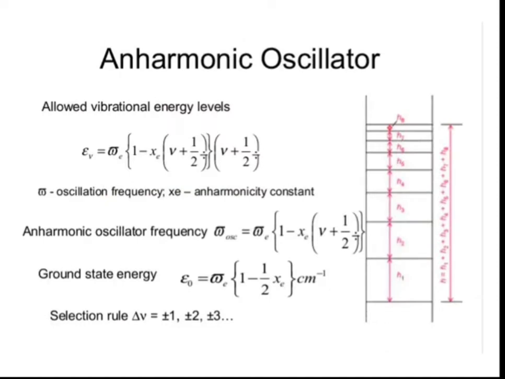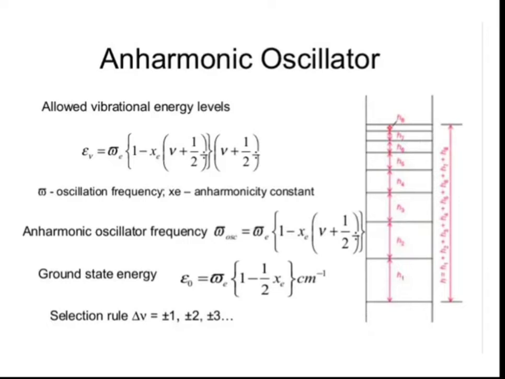Here the energy of the allowed vibrational energy levels is given. E_V is equal to omega bar E in a bracket 1 minus xe, in a bracket V plus half, bracket complete, into V plus half.